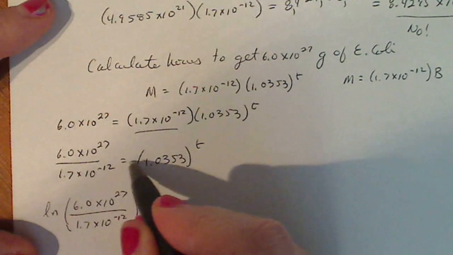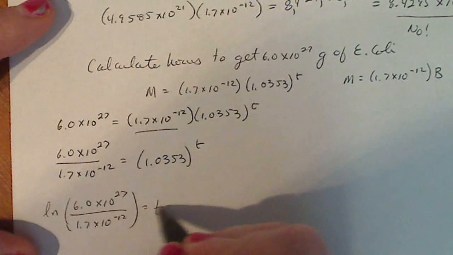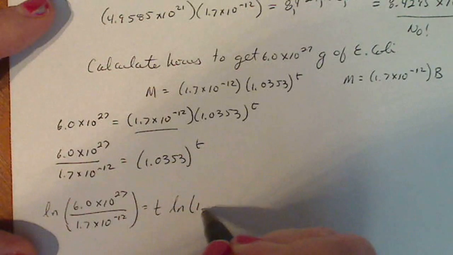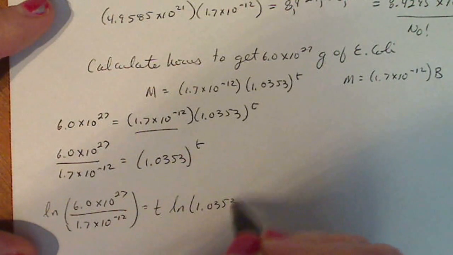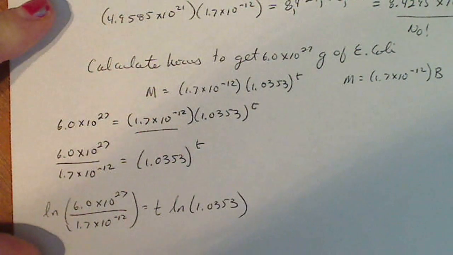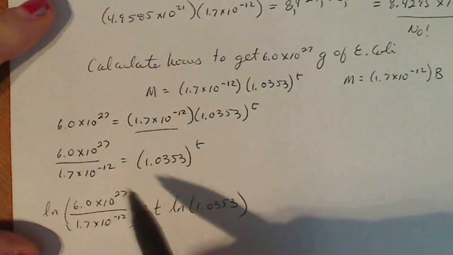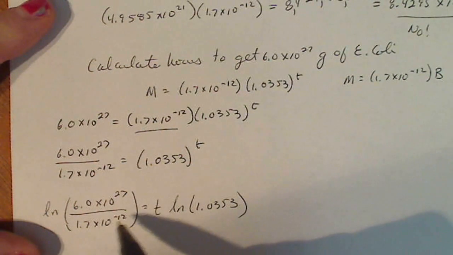When I use the natural log here, I'm going to bring down the t. That's the whole point of it, removing that t from the power. Now to isolate the t some more, I'm going to divide both sides by this natural log.